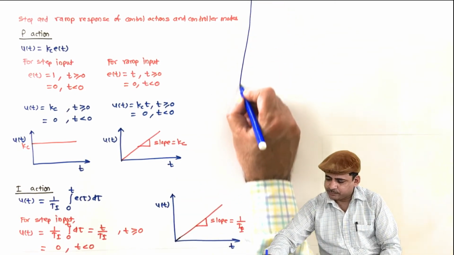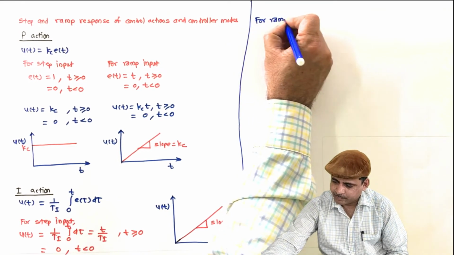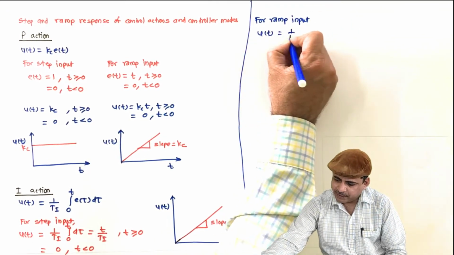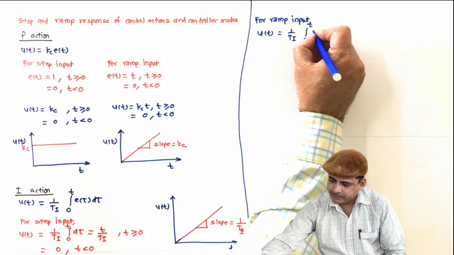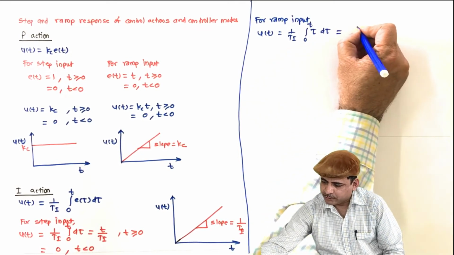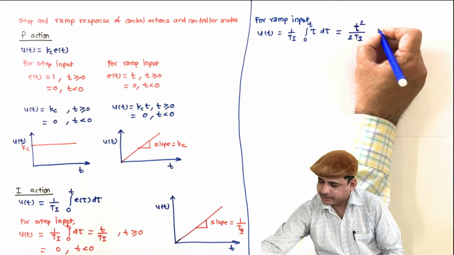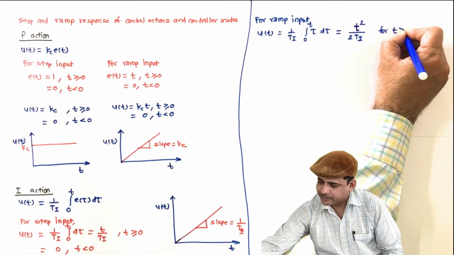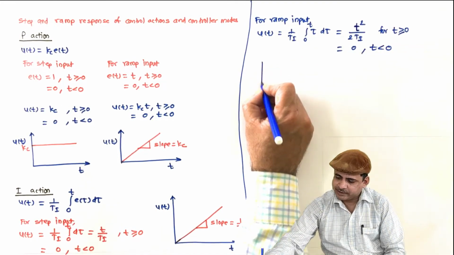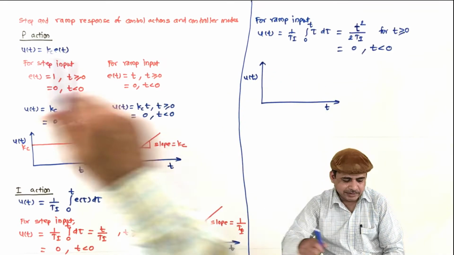Now for ramp input, U of t will be 1 by Ti integration 0 to t, this will be t, so tau d tau, which is equal to tau square by 2 Ti, or t square by 2 Ti for t greater than or equal to 0, and it is equal to 0 for t less than 0, and it can be sketched as, let us sketch this.